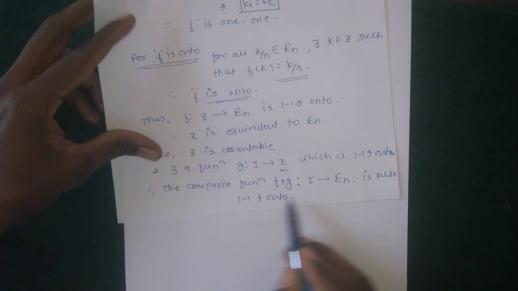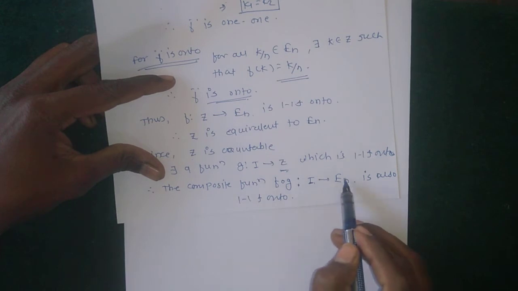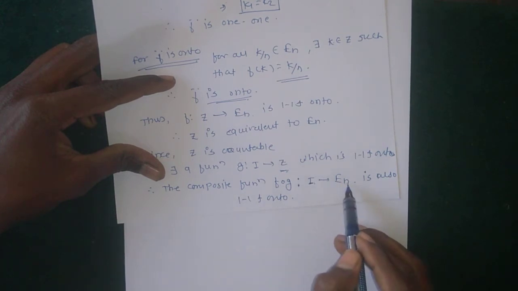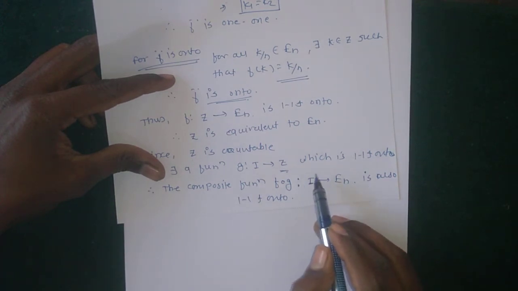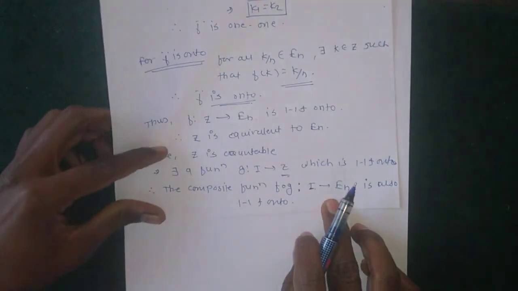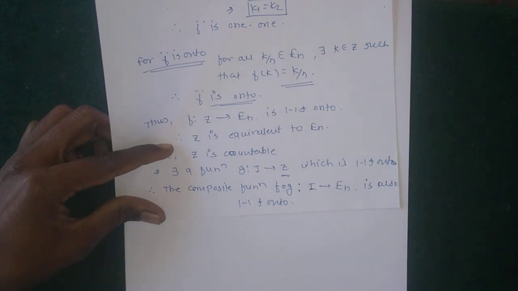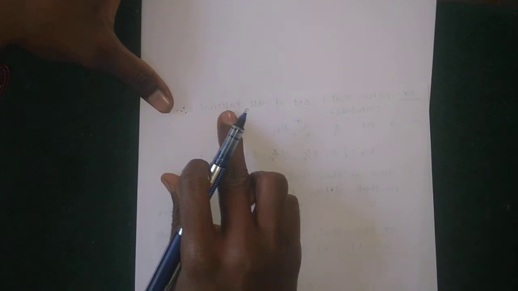Using this, there exists a composite function from the set of all positive integers I to En which is one-one and onto, so a one-one correspondence exists between En and the set of positive integers.